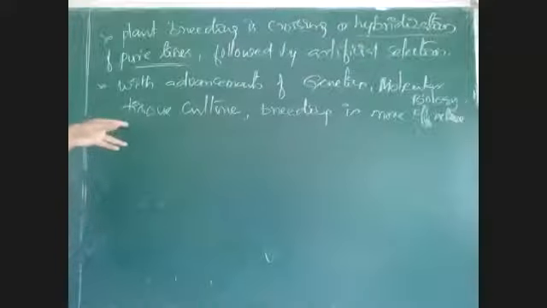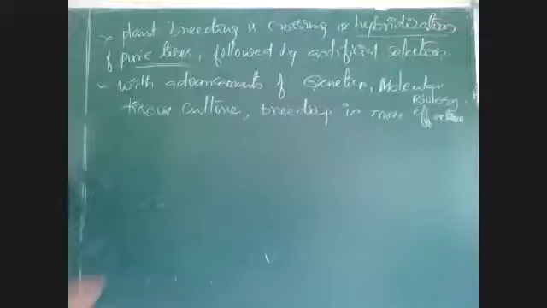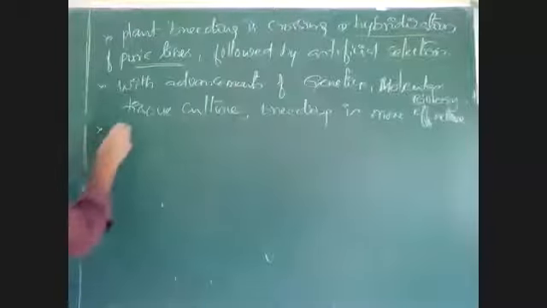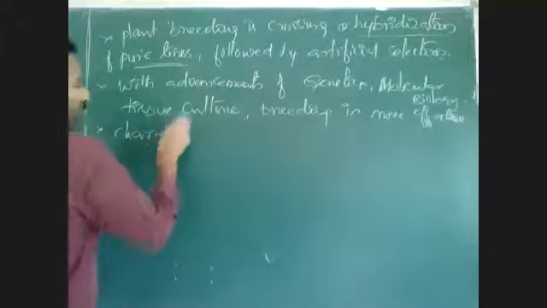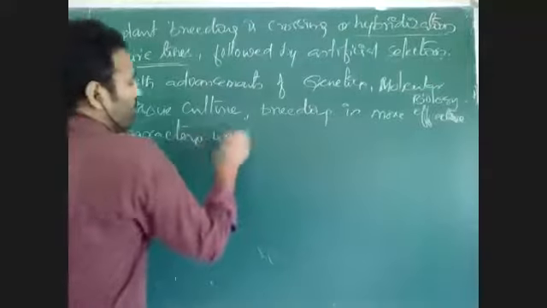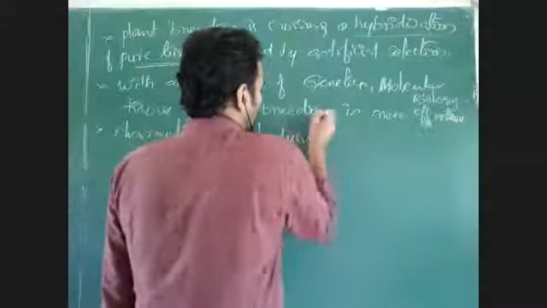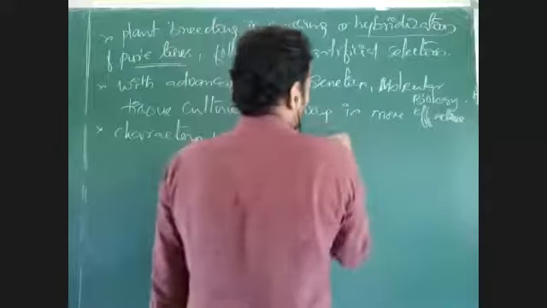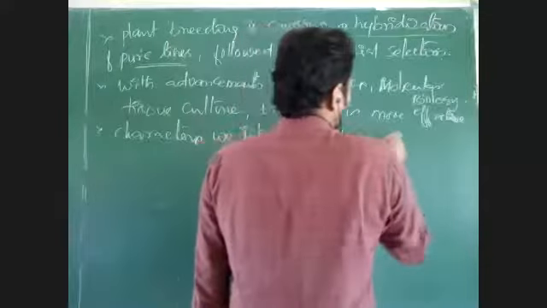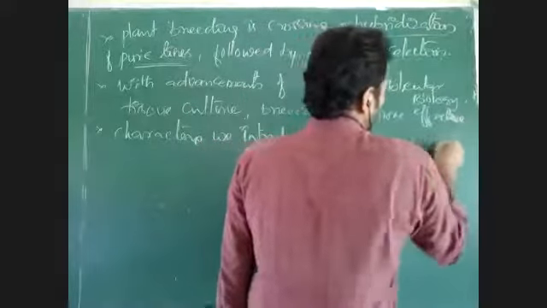Okay, here, what are the characters we need to introduce into a crop by breeding?